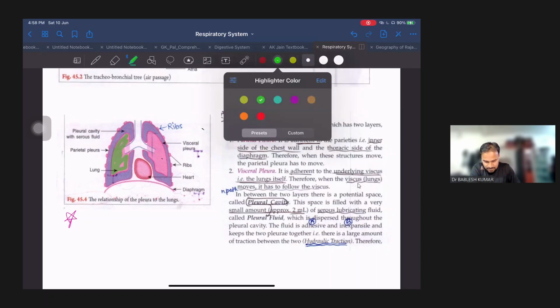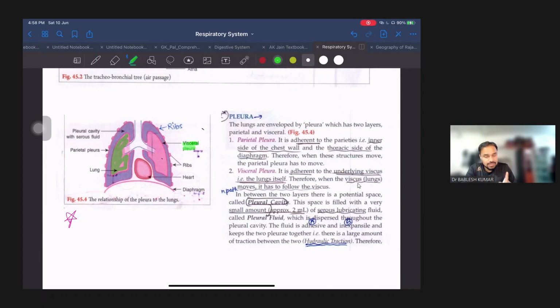Then we have two layers of pleura. One is the visceral pleura and another one is the parietal pleura. The visceral pleura is just above the surface of the lungs, and there is a cavity between these two, which is called the pleural cavity, and above the pleural cavity we have the parietal pleura.